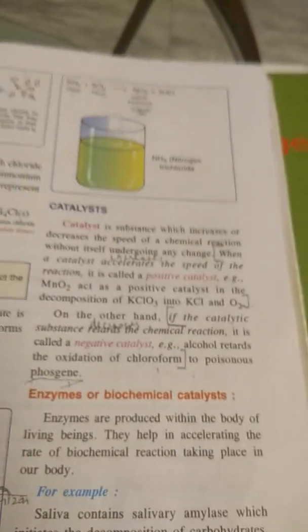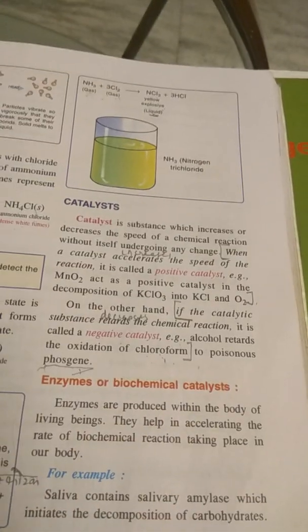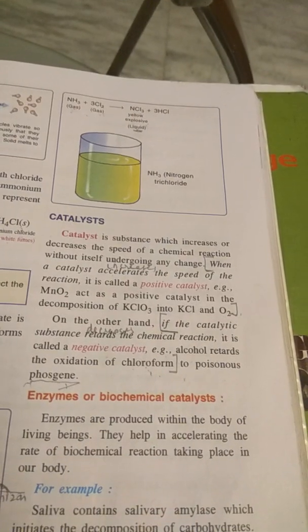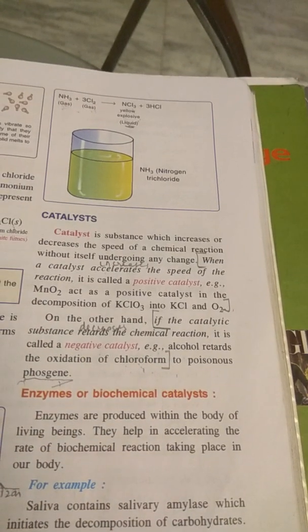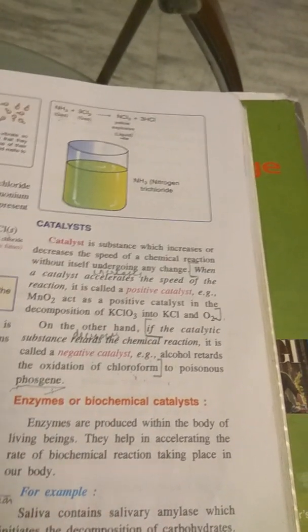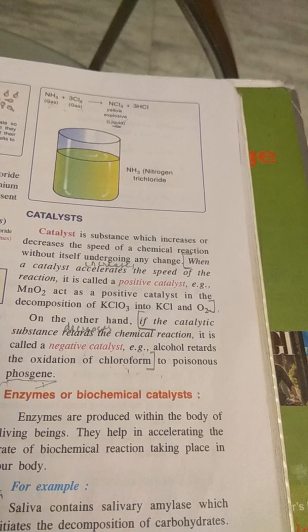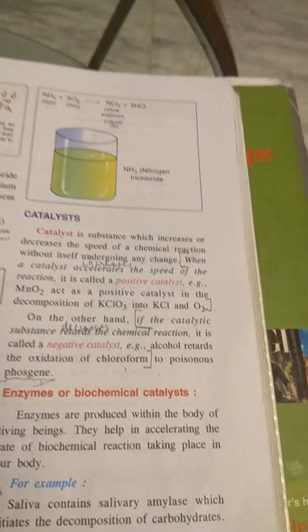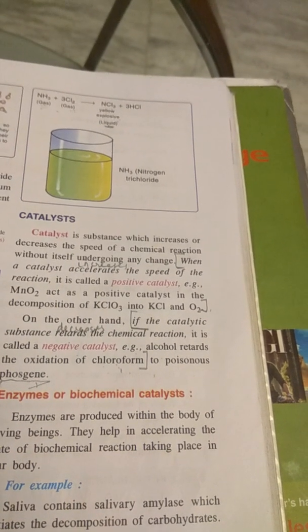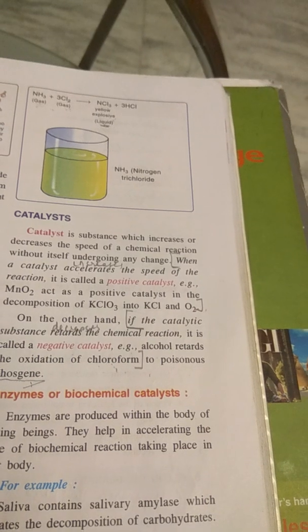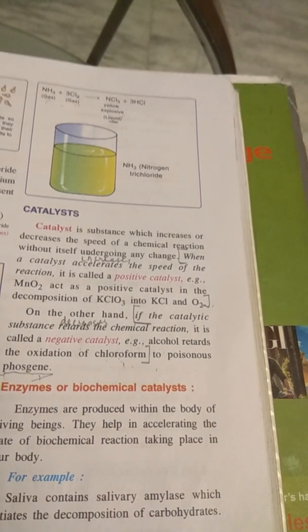Yesterday I also explained a catalyst. A catalyst is a substance which will either increase or decrease the rate, the speed, of a chemical reaction. If a chemical substance helps in increasing the speed of reaction, it is a positive catalyst.